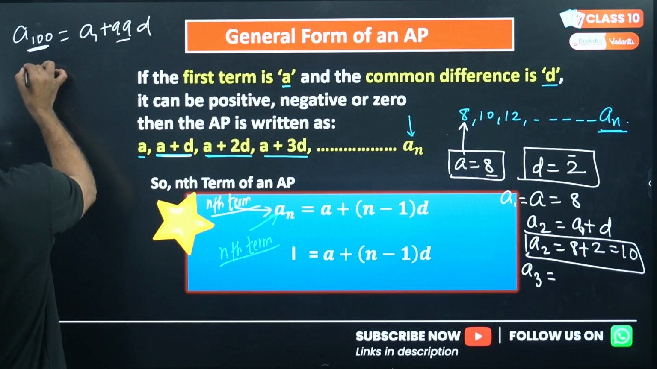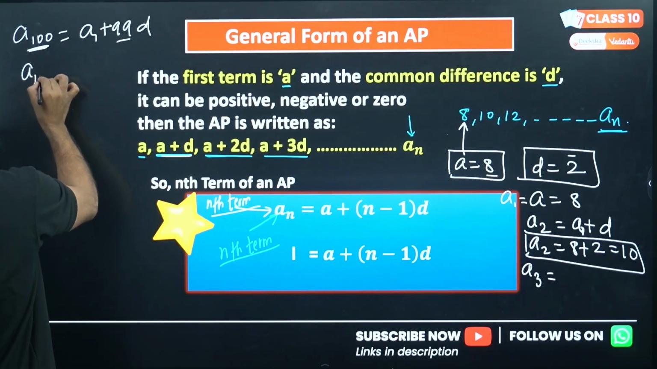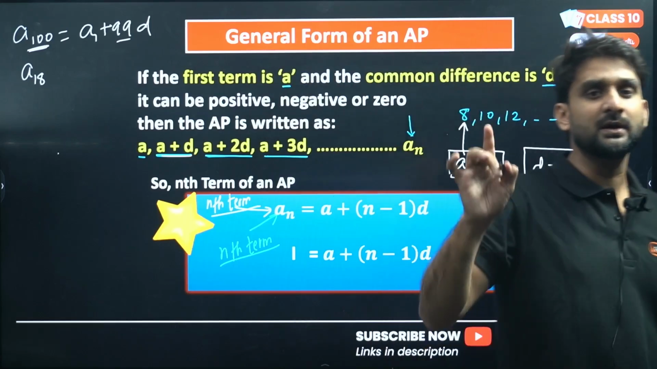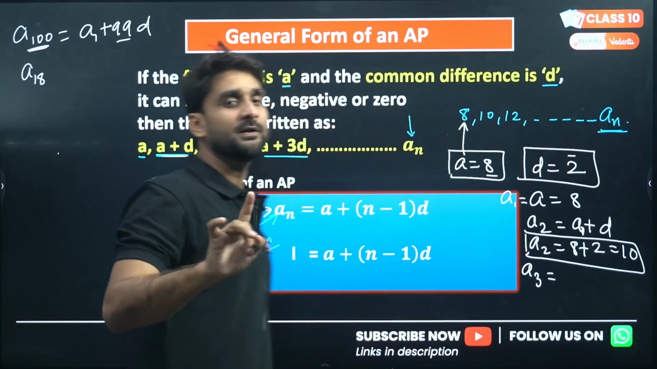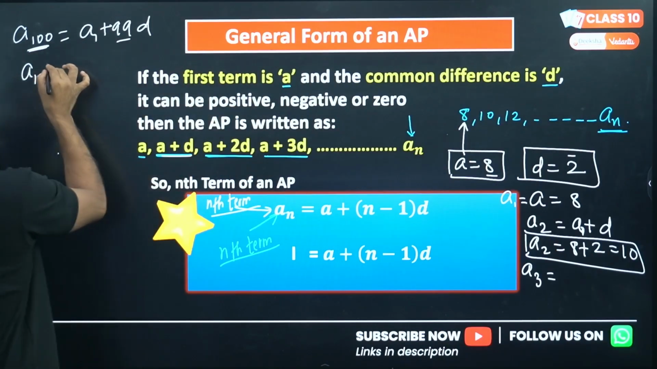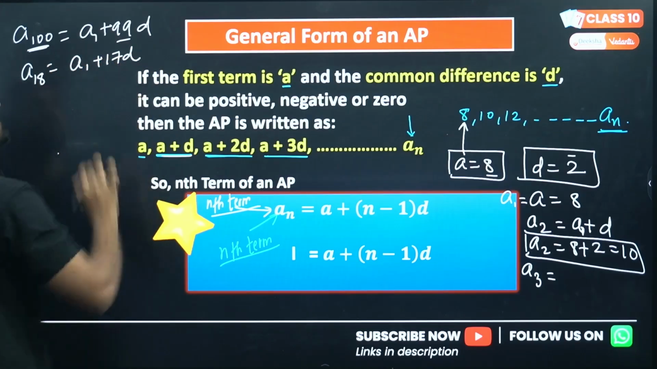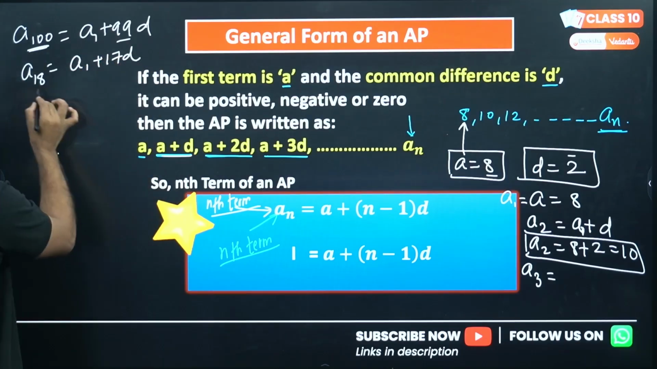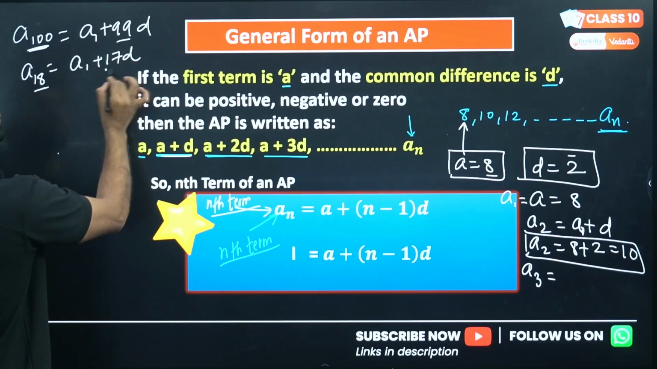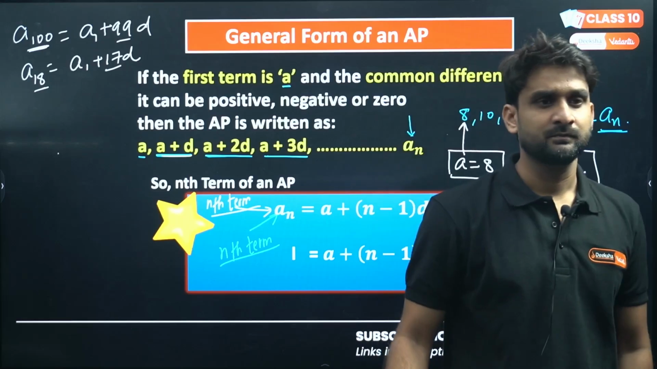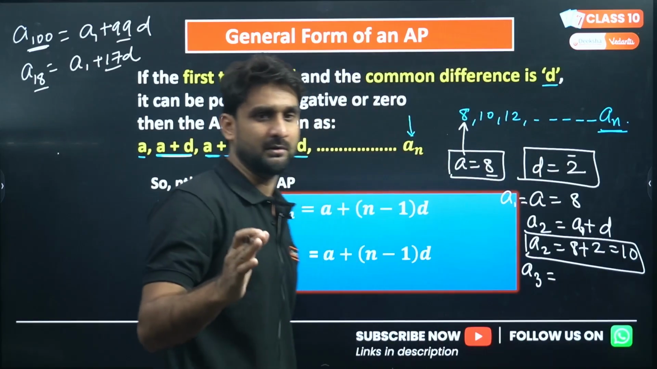If I ask you what will be the 18th term of the AP, what do you need to do? You have to write the formula A1 plus 17D, my dear lovely kids. Because we are finding the 18th term, D will be 17, simple. The rest will remain the same. This is the magical format.